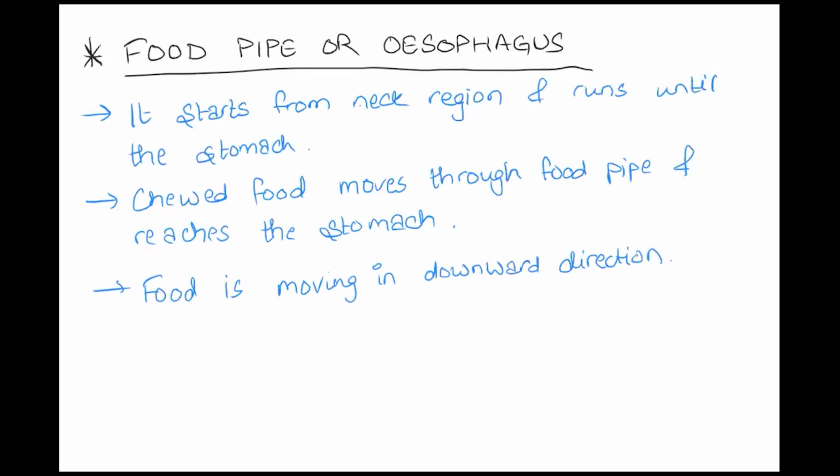No. Okay, so in today's class we studied about animal nutrition. Followed by that we saw that there are various ways of taking in food, and then we were talking about how human beings take in their food. They chew their food and take it in through the mouth.